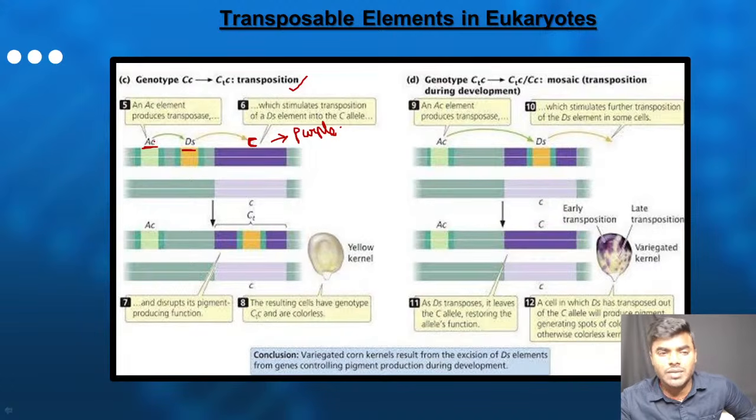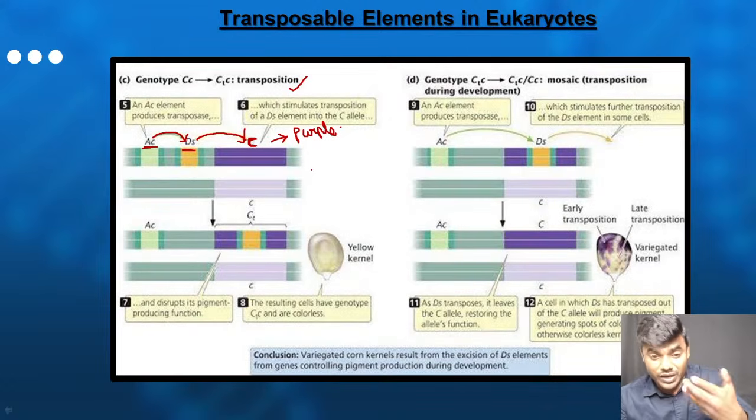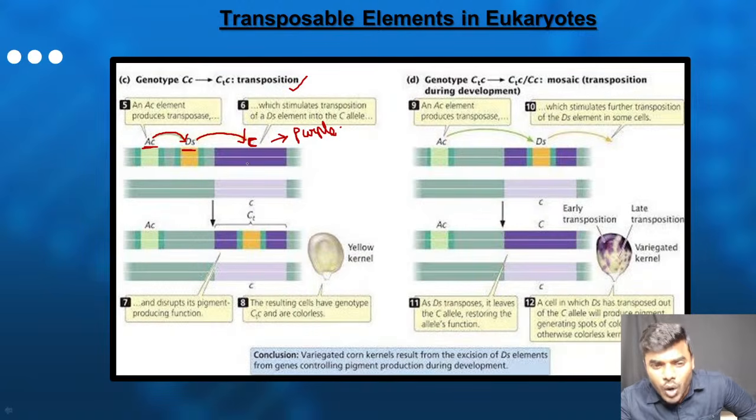But what is the unique statement? The DS transposable element can move in the presence of AC. Now the DS transposable element, in the presence of AC transposase enzyme, entered here. Now you tell me where it entered. It entered into the gene which is going to code for the purple. Now what is the DS transposable element doing? It is blocking the function of this gene. Do you think the gene can code for purple color?